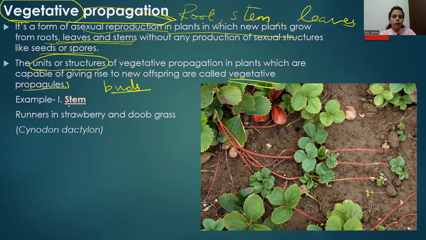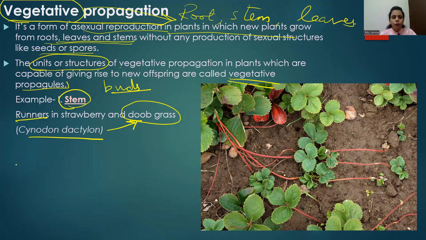Now first we will look into the stem. The stem is one of the most important vegetative parts of the plant, and from the stem we get a large number of new plants. One basic example of this is runners. The runner is a modification of the stem. The best example of a runner is Cynodon dactylon. The common name of Cynodon is doob grass, the normal grass which we generally use while worshipping gods.